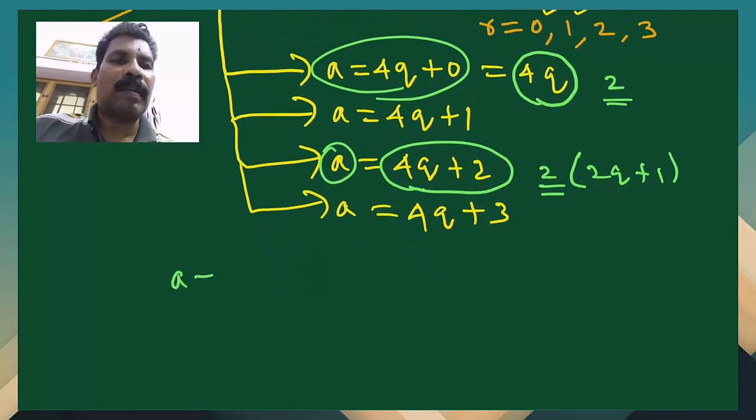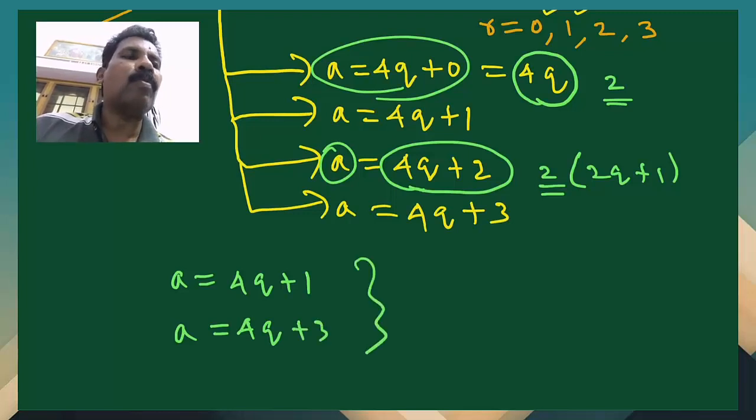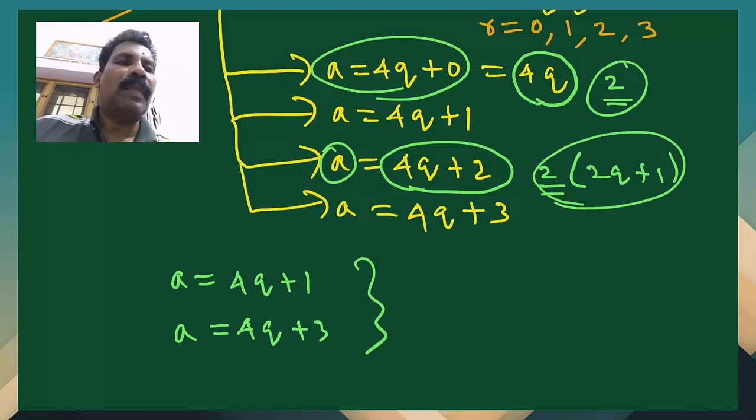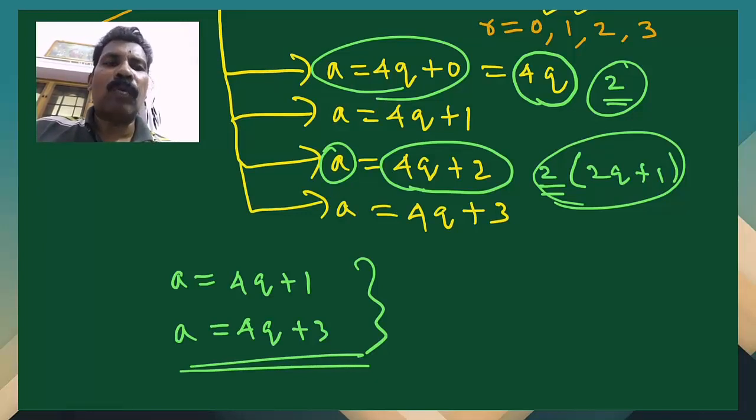So the remaining cases are a is equal to 4q plus 1 or a is equal to 4q plus 3, which are meant for odd positive integers. Why did we leave the first and the third? I told you, when 2 is a common factor in the first and the third case, then it cannot be an odd integer. It should be even then. So we are leaving those cases. We are left with the two cases, a is equal to 4q plus 1 and a is equal to 4q plus 3. Hence the proof, that is, every positive odd integer is of the form either 4q plus 1 or 4q plus 3.